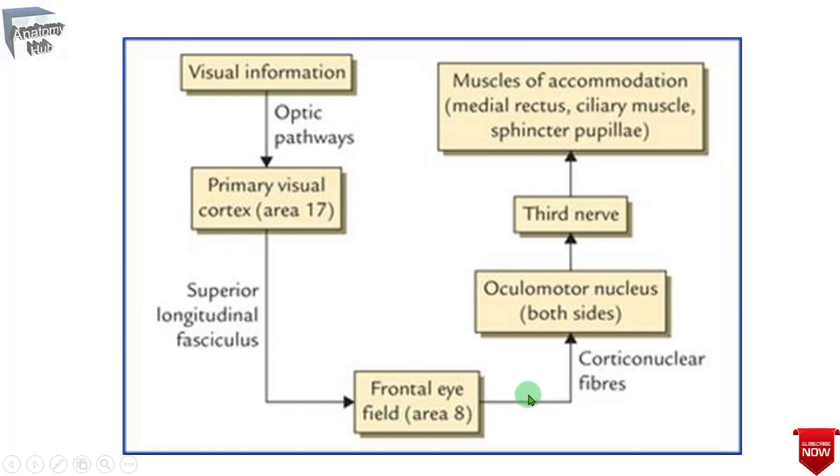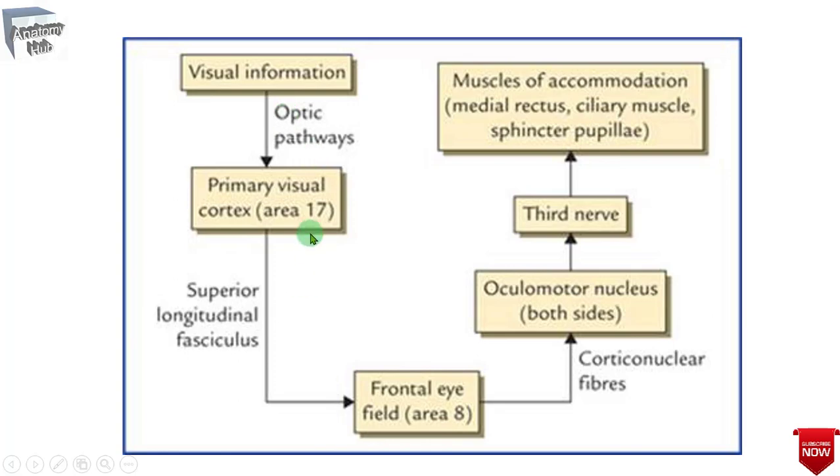So this efferent limb from the frontal eye field, the corticonuclear fibers project to the oculomotor nerve nuclei of both the sides. From here, the impulses travel through the oculomotor nerve, or you can say the third nerve, to supply the three muscles. Okay, so these three muscles are the sphincter pupillae muscle, the medial rectus muscle, and the ciliary muscles. So these muscles are the muscles of your eyeballs whose active action is needed for the accommodation.